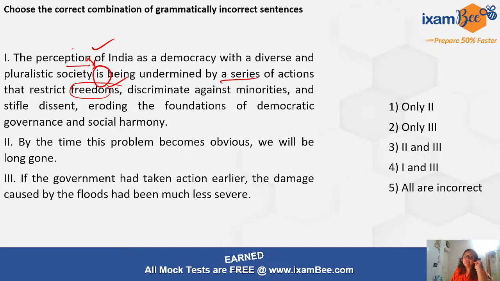Discriminate against minorities, okay, and stifle dissent, eroding the foundations of democratic governance and social harmony, making absolute sense and grammatically also correct. We are not able to find errors here. This is the correct sentence. So the options that will contain one will be discarded, and this will also be discarded, right? By the time this problem becomes obvious, we will be long gone.